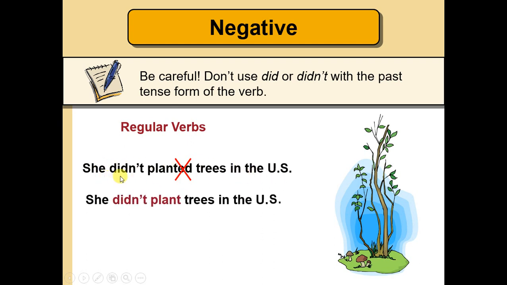Okay, another sentence here. That is the correct sentence: she didn't plant trees in the US. She planted trees in Kenya. That is the affirmative sentence. She planted, that is correct. She didn't plant is correct, but she didn't planted is incorrect.